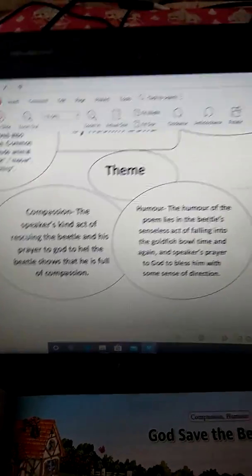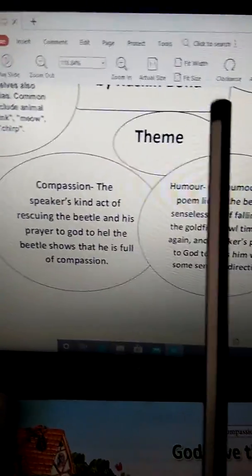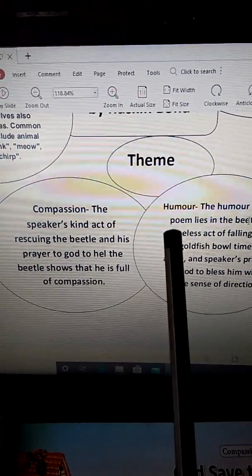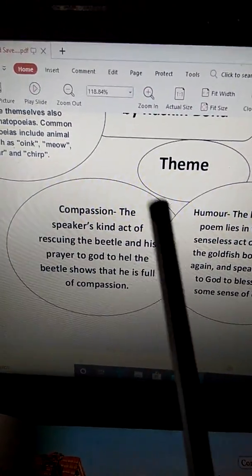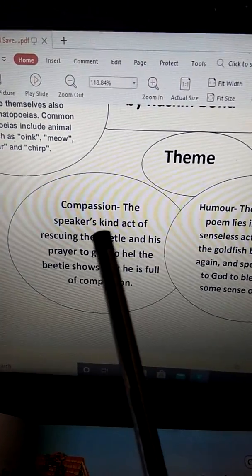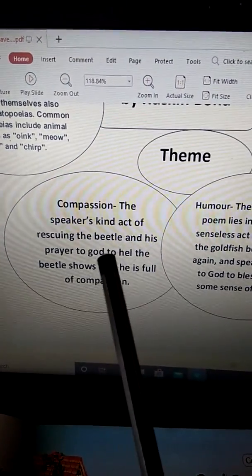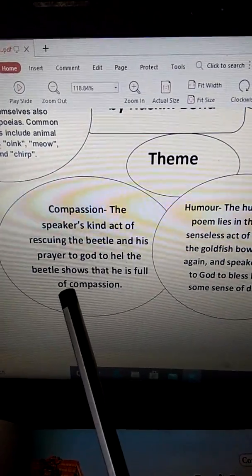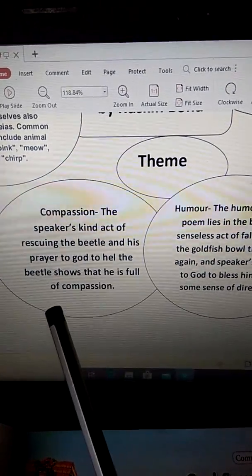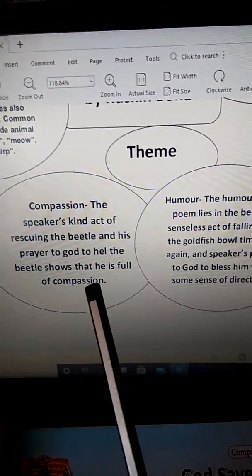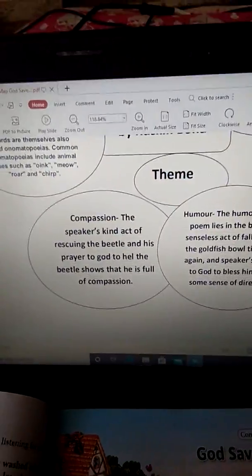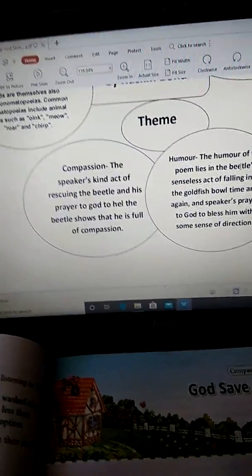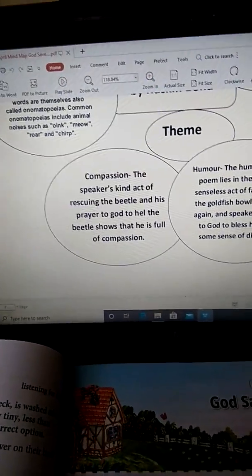Next, we come to the theme of the poem. There is both compassion as well as humor in this poem. Where can we see the compassion of the poet? The speaker's kind act of rescuing the beetle and his prayer to God to help the beetle shows that he is full of compassion. The speaker saves the beetle again and again. How many times did he save the beetle?